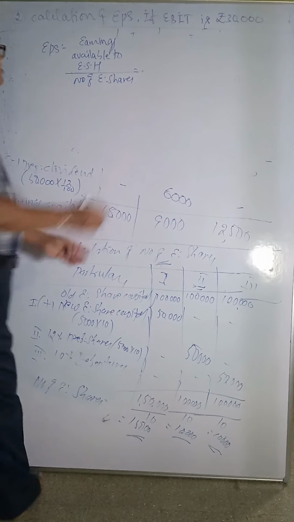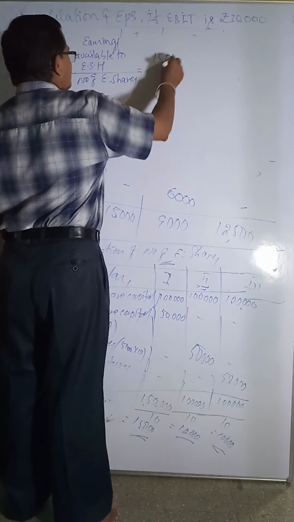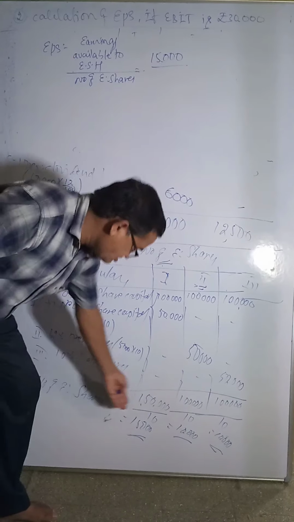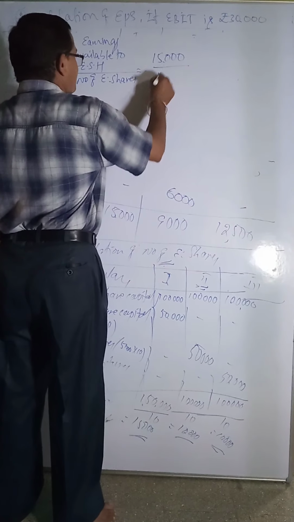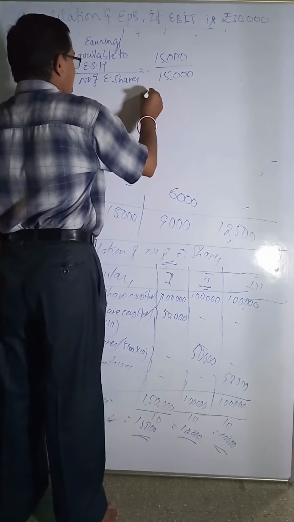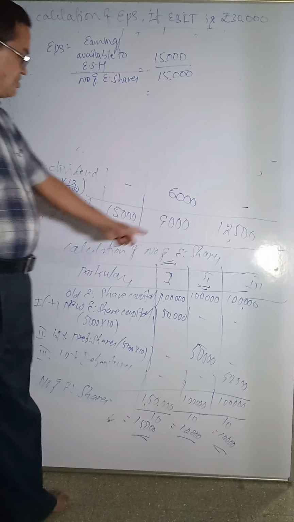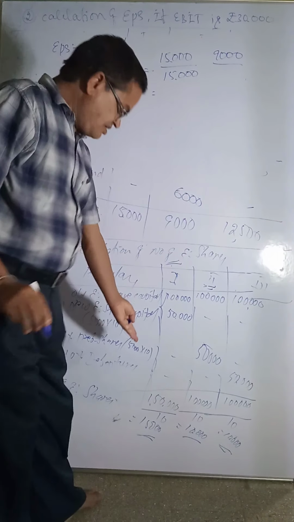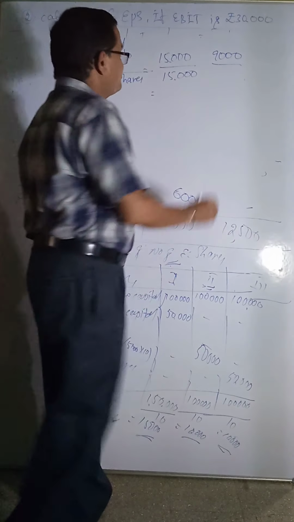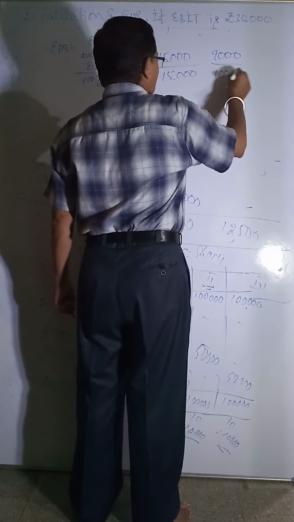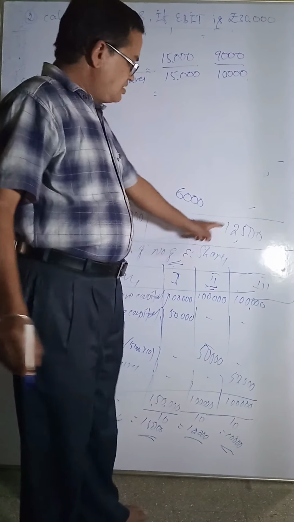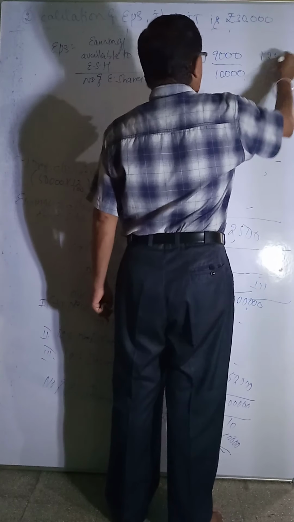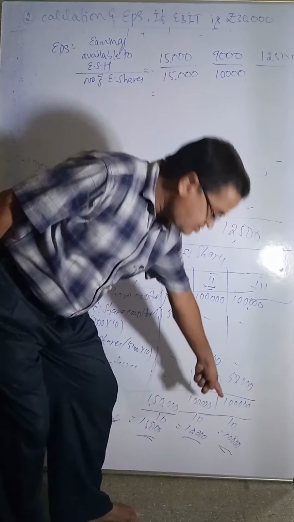Earning available how much? 15,000 divided by number of equity shares. Now we require the number of equity shares. How much? 15,000, I already calculated. First plan, 15,000. Second, earning available how much? 9,000. You continue here only. 9,000 divided by number of equity shares, how much? 10,000. Third, earning available 12,500, divided by number of equity shares, 10,000.